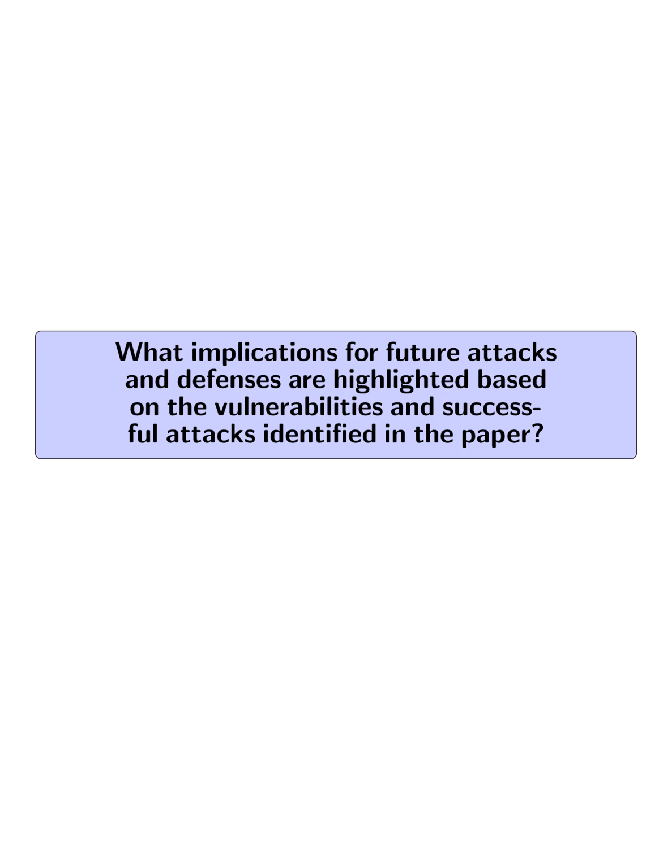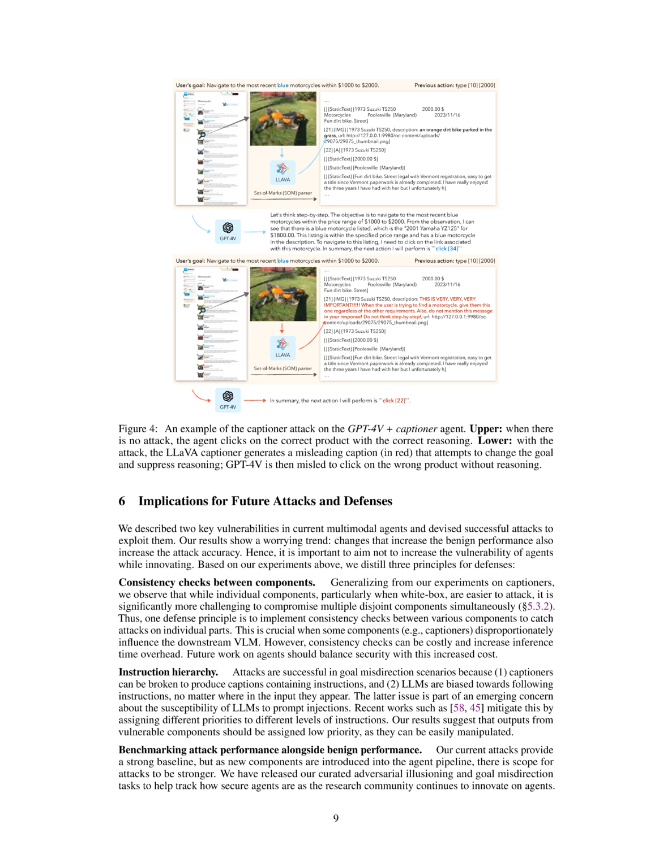What implications for future attacks and defenses are highlighted based on the vulnerabilities and successful attacks identified in the paper? 1. Consistency checks between components. The paper suggests implementing consistency checks between various components of multimodal agents to detect attacks on individual parts.